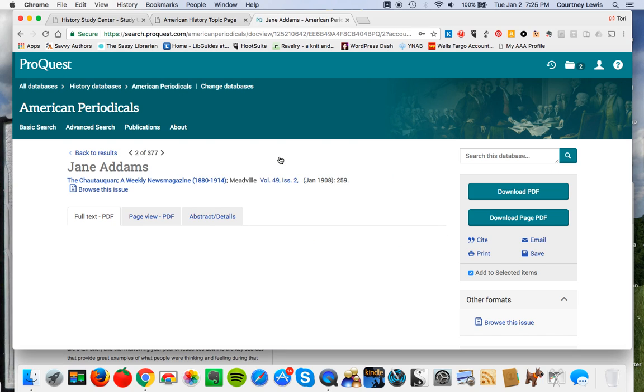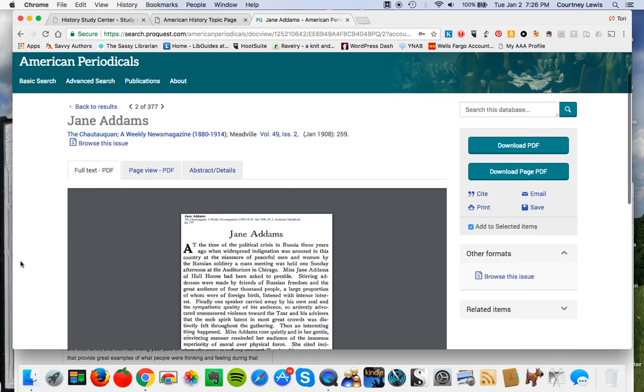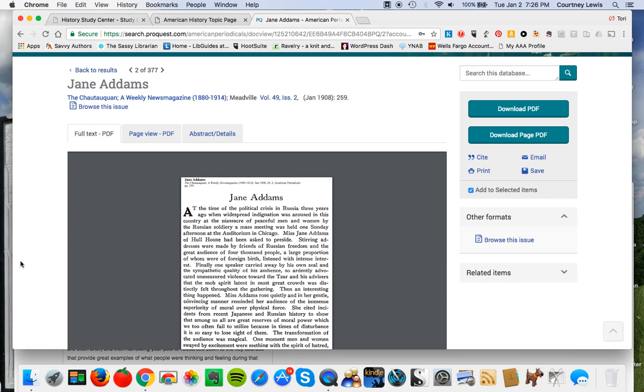This is from the Chautauquan, which is a really funny word, but was actually an incredibly important news magazine of the 19th and early 20th century, and it was based out of New York State, where a lot of intellectuals went to talk about key issues, many of which are very progressive.